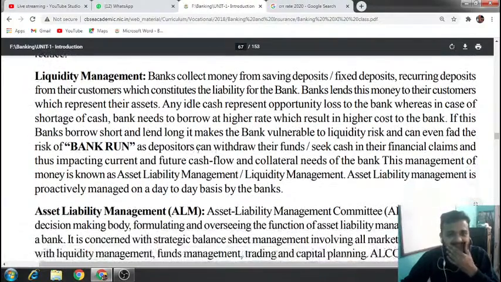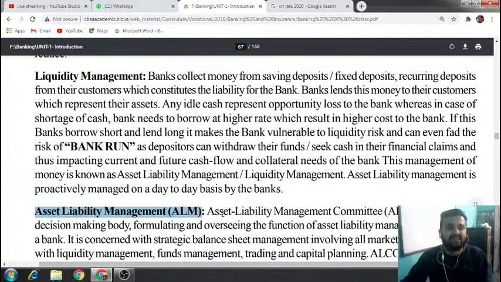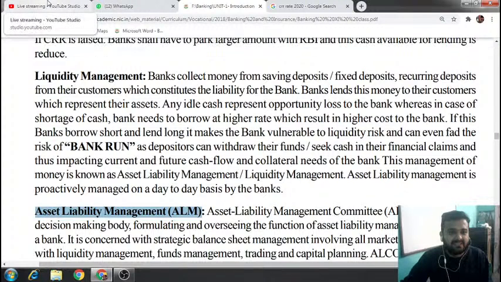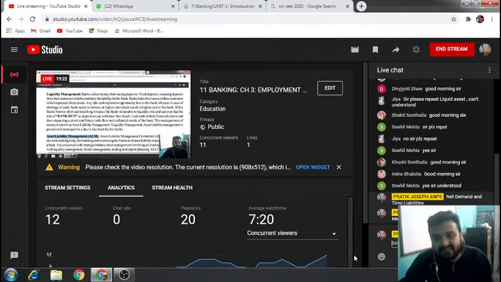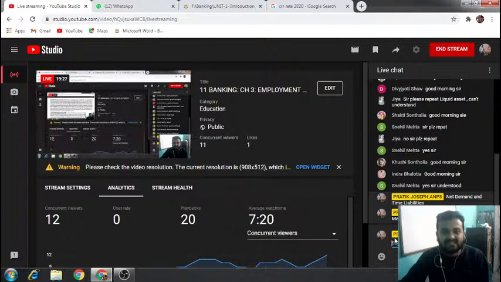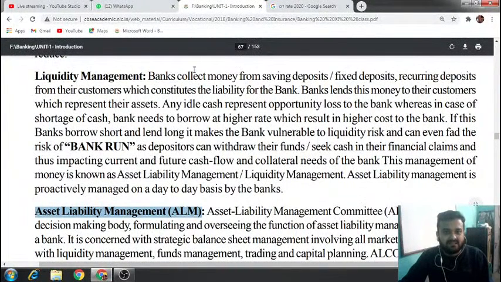Yeah. Next is liquidity management, or ALM. ALM means asset and liability management, or in other words, liquidity management. I am writing this again in the chat box. ALM means asset liability management. Clear? See what is written over here.